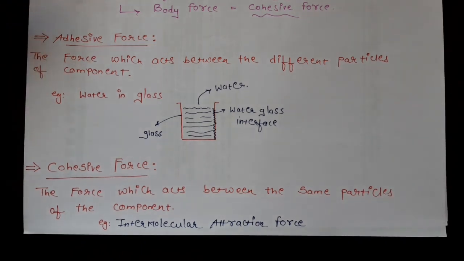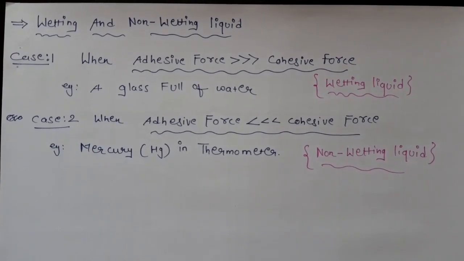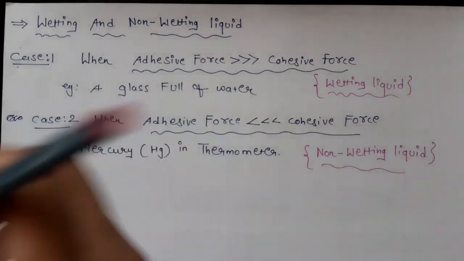Now we will move to wetting and non-wetting liquids. What do you understand by wetting and non-wetting liquids? Consider case 1, when the adhesive force is much greater than the cohesive force. At that time the liquid sticks with the surface on which it is poured. So the liquid wets the surface, and it is called a wetting liquid. This happens when the adhesive force is much greater than the cohesive force. Example: a glass full of water.